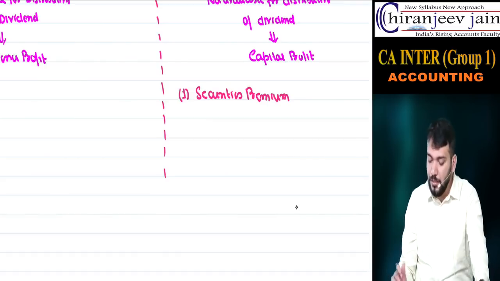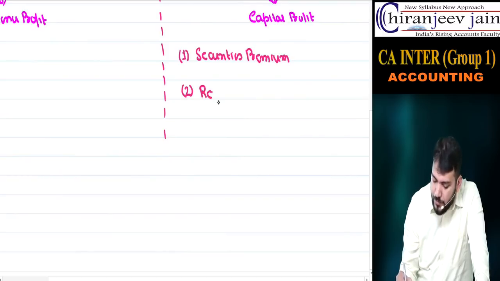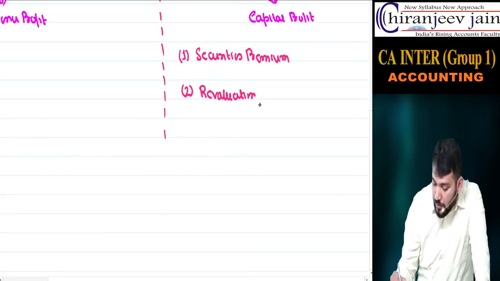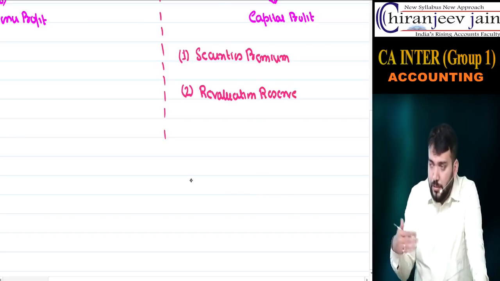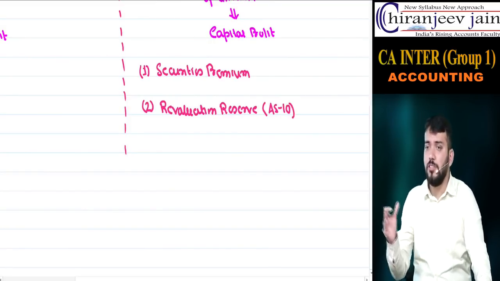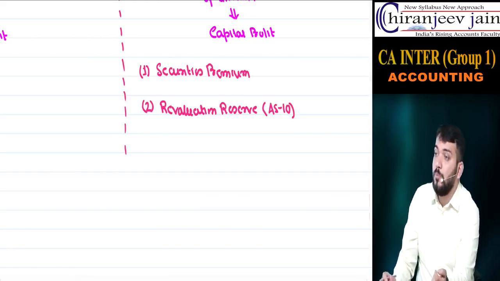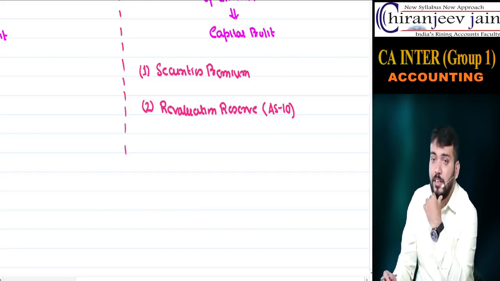Second, there is one account, revaluation reserve, which we will understand when we do AS 10, Accounting Standard 10. However, in CPT you have done a small journal entry for upward revaluation of fixed asset: fixed asset account debit to revaluation reserve.